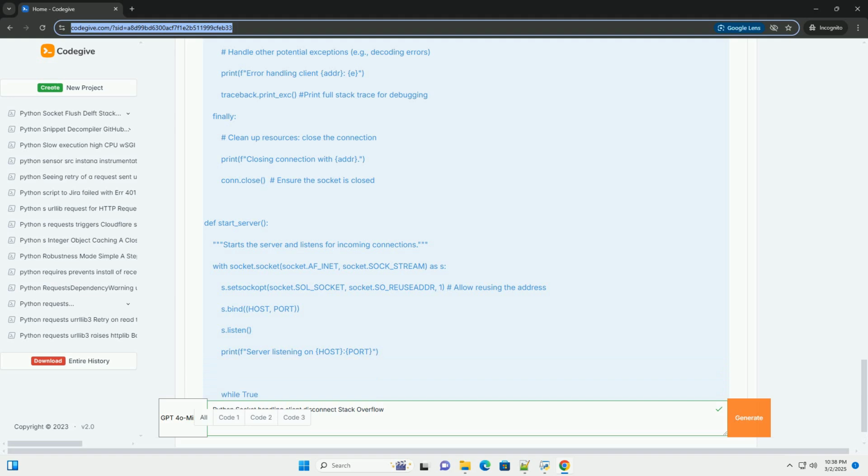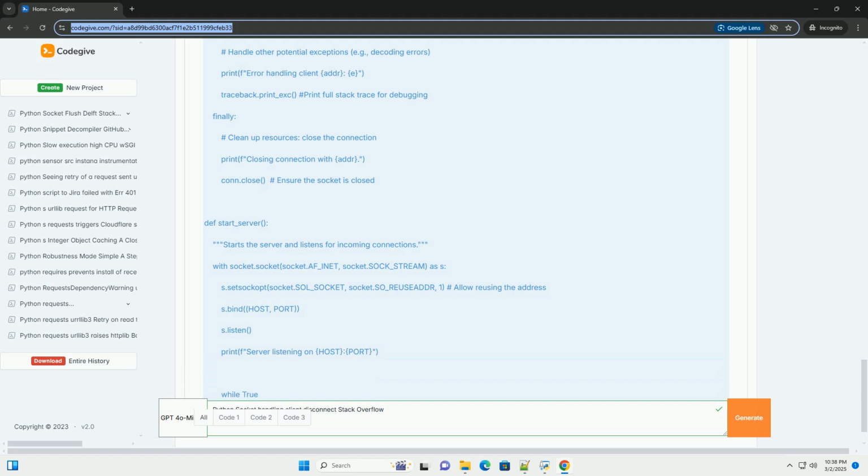3. Test graceful disconnection. Run the client, let it send some data, and then close the client program normally. Observe the server output, you should see the client disconnected gracefully message.